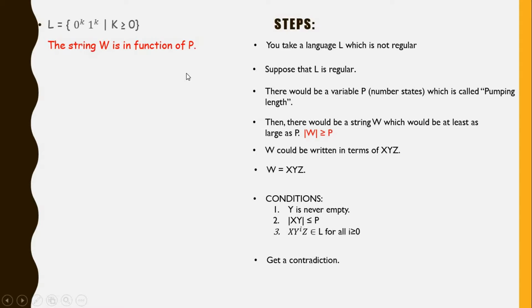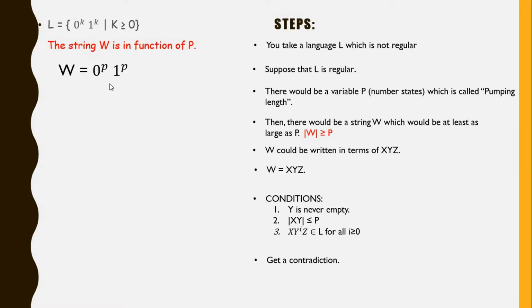Now, in this example, we just have one choice for the string W, which is this one. And this string is in function of P, as you can see. And we choose this string because this string is in the language. What's the language again? The same number of zeros followed by the same number of ones, right? Here we have P zeros followed by P ones. So this string is in the language.